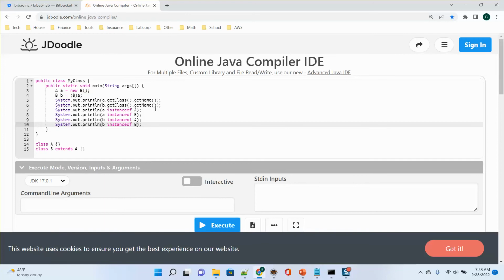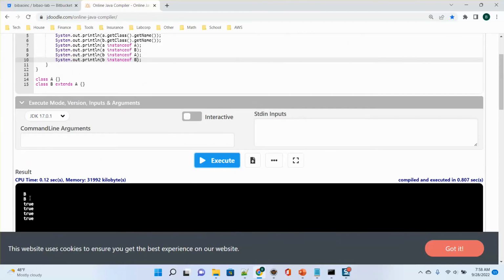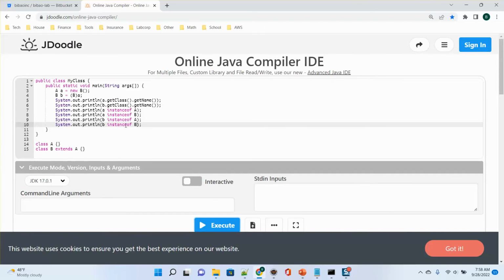It means what? If I use instanceof, if the object can do upcasting or downcasting to that type, if we say a instanceof A is true, it means a can do upcasting or downcasting to this type of A, no matter upcasting or downcasting. But getClass can find the exact type. Both a and b will go to B because the constructor used to build this object is B, so it's always B. But if I use instanceof, it's always true, right? So it can go upcasting or downcasting. I just want to clarify the two concepts.